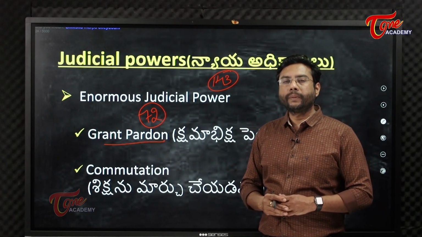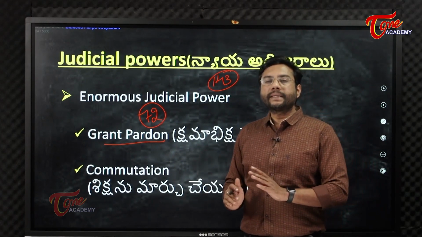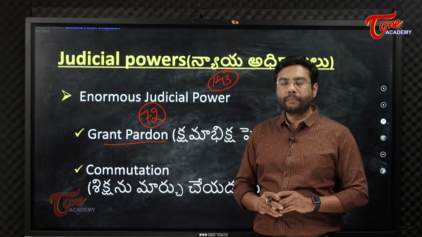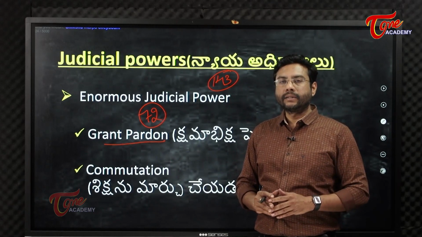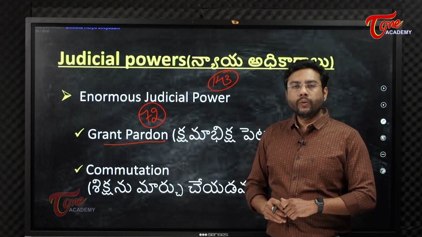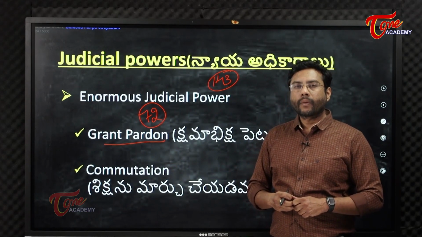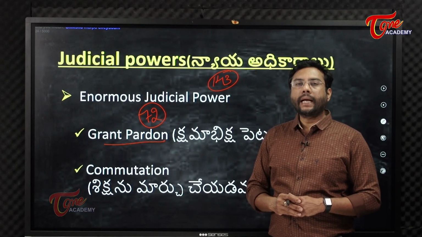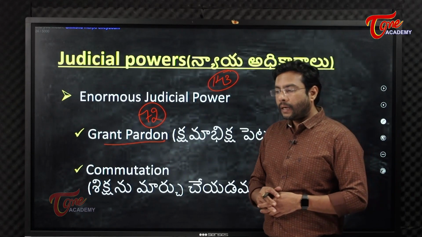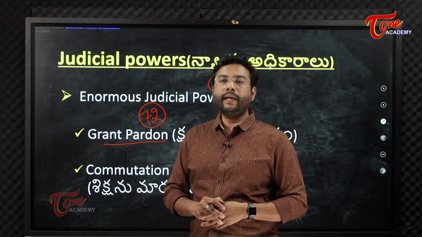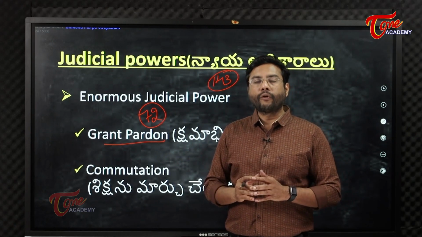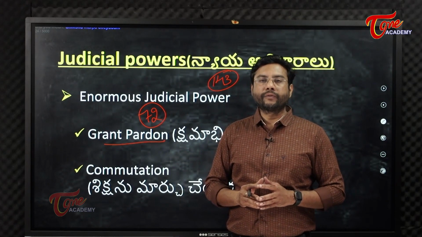So the President would grant pardon on the death sentence also, which is the highest punishment. Generally, when we compare the presidential pardoning power with that of the governor, the governor does not have pardoning power with regard to the death sentence. But the President has the power to grant pardon for the death sentence also, because as we know there may be judicial mistakes also, but the President is the highest authority and he is the custodian of the Constitution also. Protection of the life of the people should also be in the hands of the President.